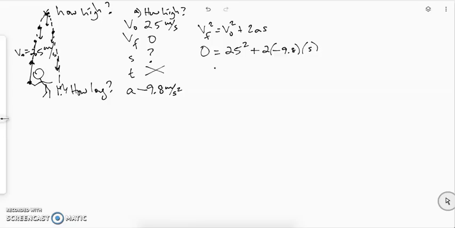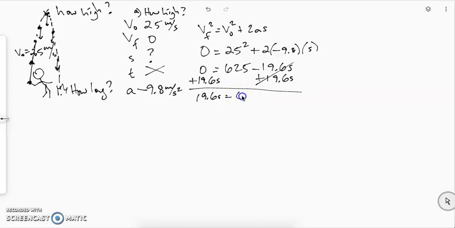Using our calculator and the rules of algebra, we can have 0 equals 625 minus 19.6s. Now we need to get the s by itself, which will require a couple of steps of algebra. First, we're going to add the 19.6s to both sides, and then we're going to divide by 19.6 to get it away from the s.